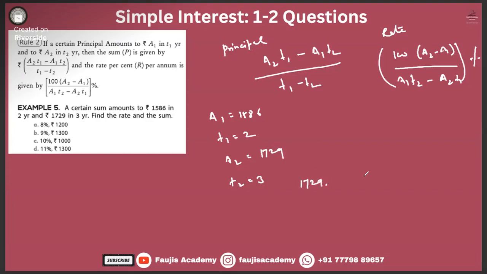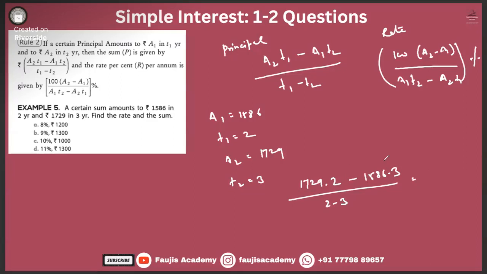So principal is A2 T1 minus A1 T2 divided by T1 minus T2. T1 minus T2 is 2 minus 3, which will come negative, minus 1.